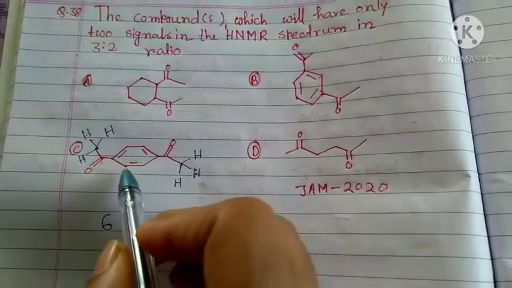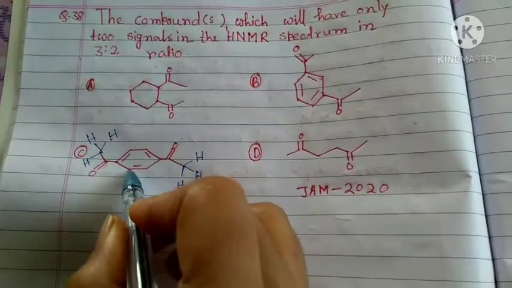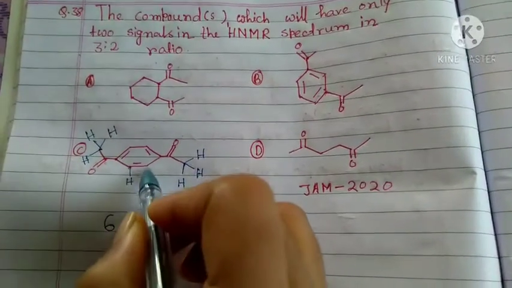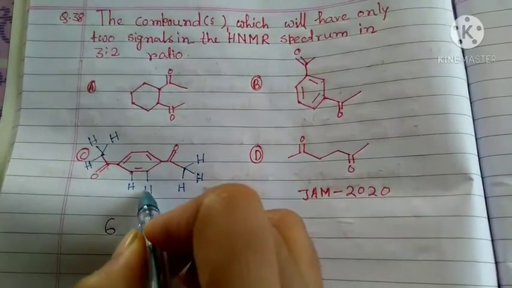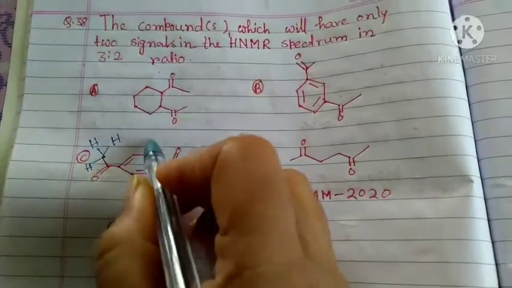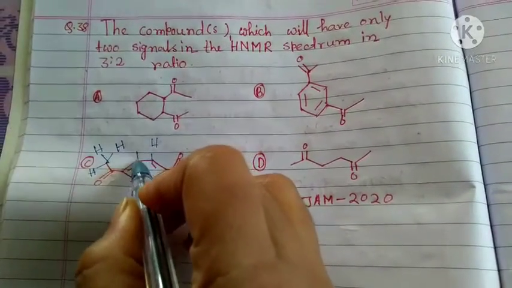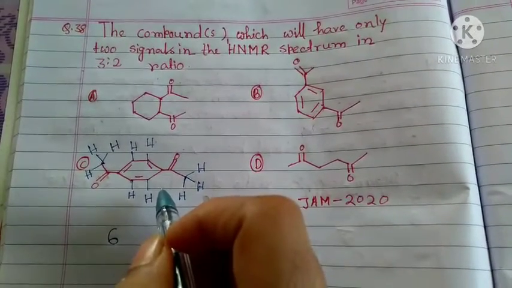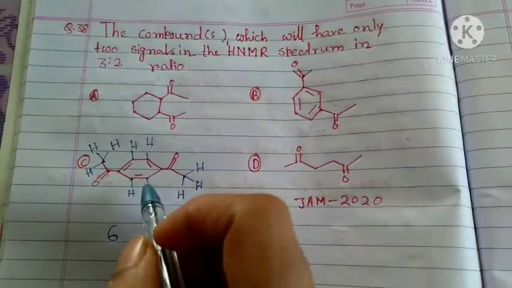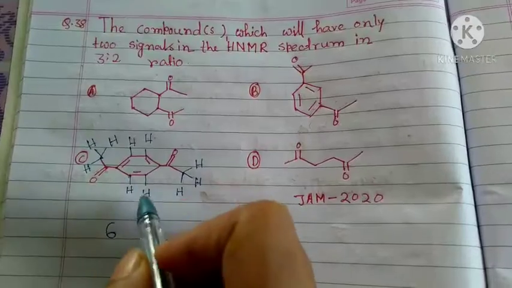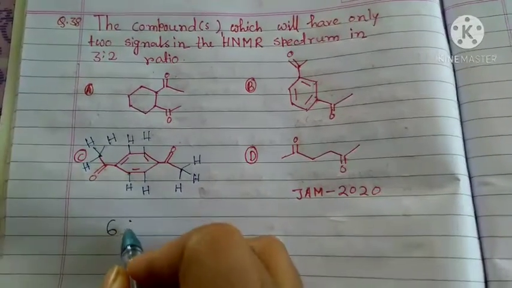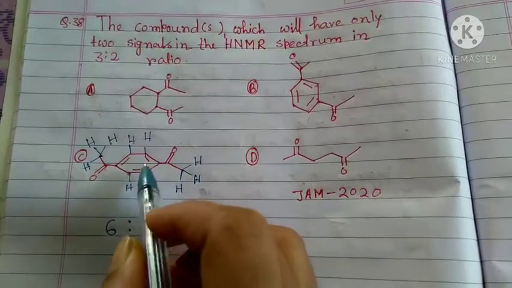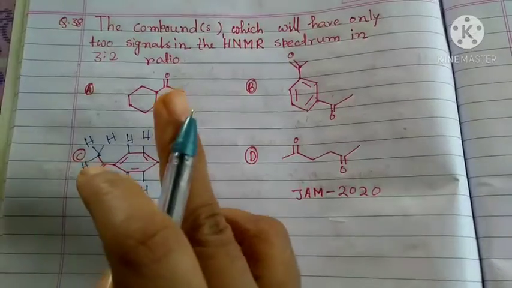And here 1, 2, 3, 4, here 1 proton, here 1 proton, here also 1, here also 1. So these four protons will also give one signal.